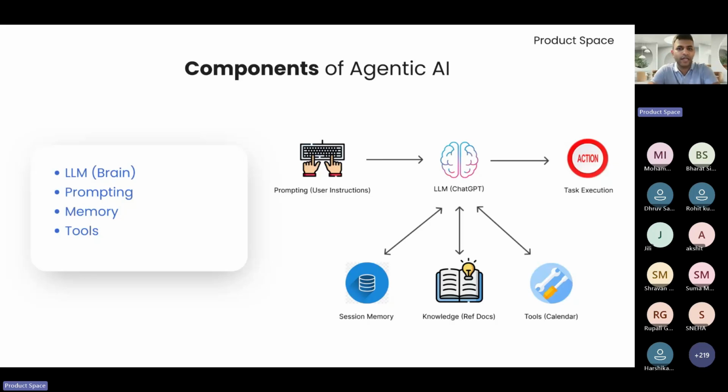Tools are something, if I can give you an example, I'm sure many of you have understood that GPTs are not trained on the latest data. In fact, there are a lot of ecosystems which don't allow GPTs or LLMs to scrape their data or their information. So the moment you want to give additional capabilities to your agentic workflows, that is where you use tools. For example, let's say you want to build an agent which gives you the latest news every day about what's happening in AI.